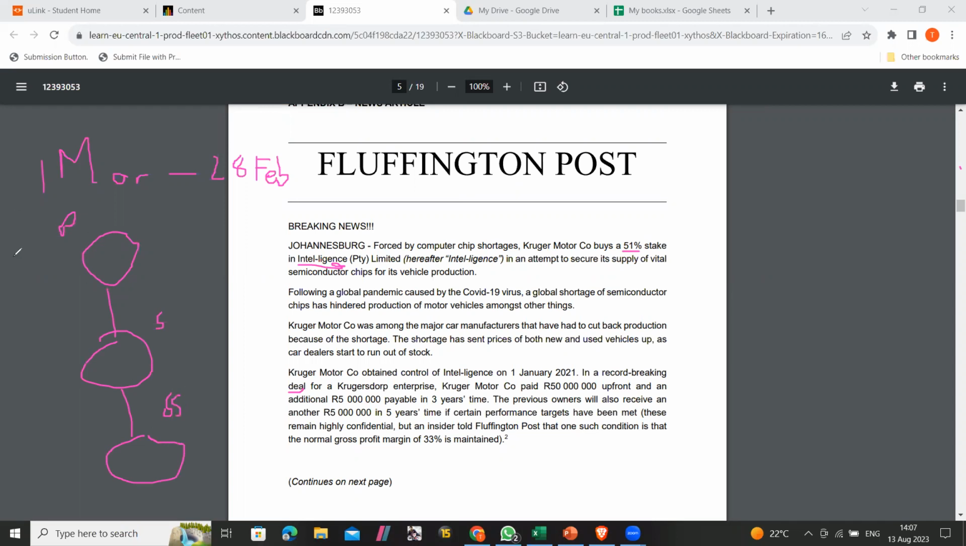So in this case, the parent, which is Mohale, bought Kruger, right? And then Kruger bought Intelligence. So still, by virtue of the parent controlling the subsidiary, the parent also controls the sub-subsidiary. You see? So what does it mean?